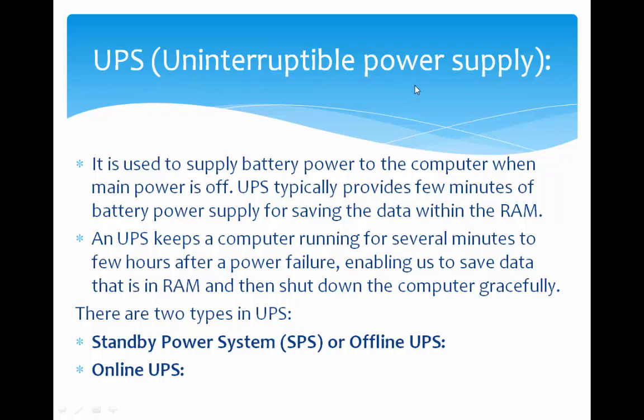When power lapses, whatever data and instructions we have stored on primary memory or RAM, if you want to store them permanently, then we need to supply power. This power is supplied by UPS, called an uninterruptible power supply. There are two different types of UPS. Those are standby power supply or SPS, also called offline UPS. The other one is online UPS.